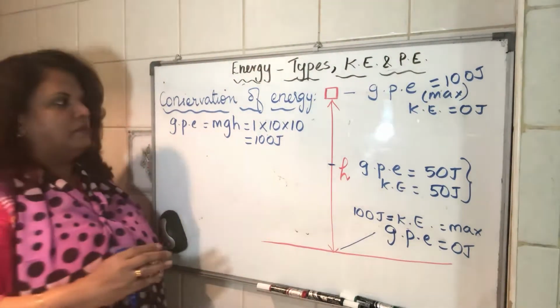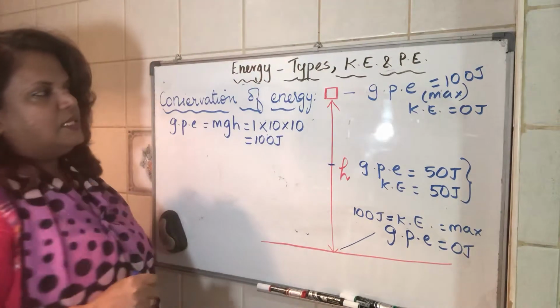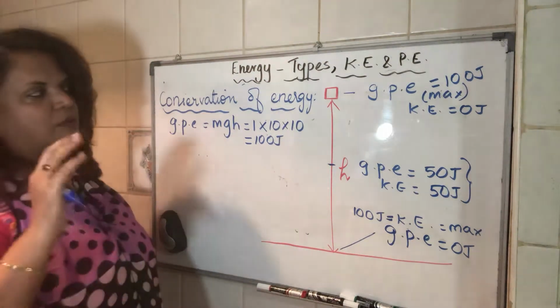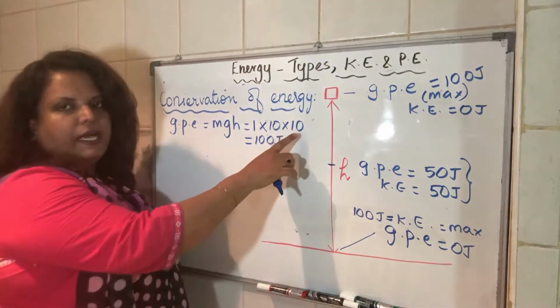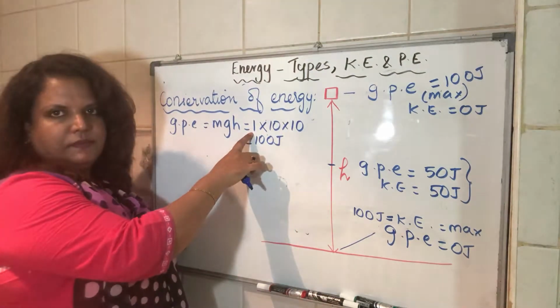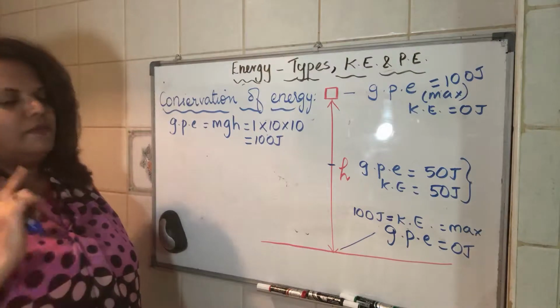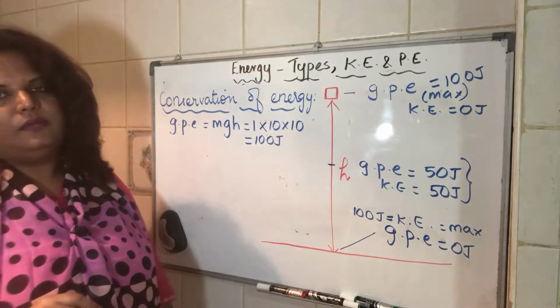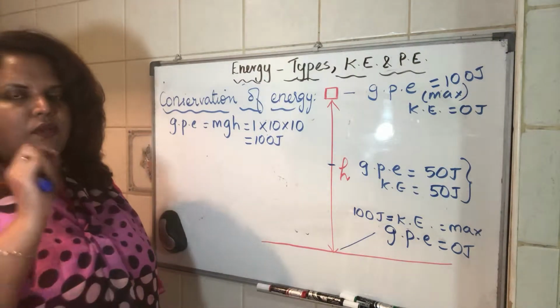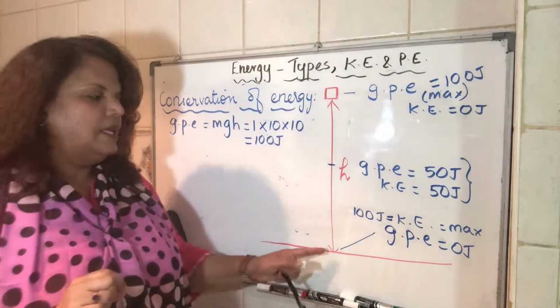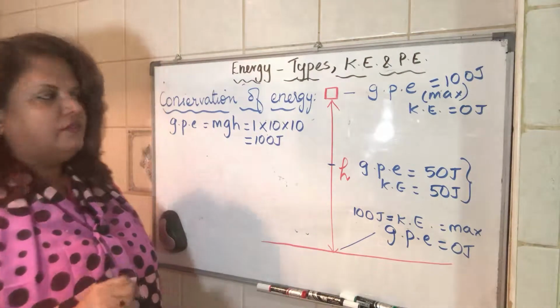So this point you have to remember. Now, say in this question, the values given to you are the height and the mass of the object, and they've asked you to find out what is the velocity with which the object hits the ground. How do you find out?